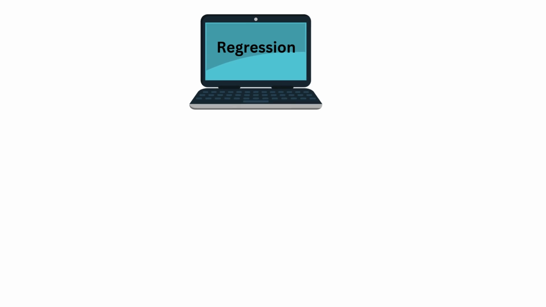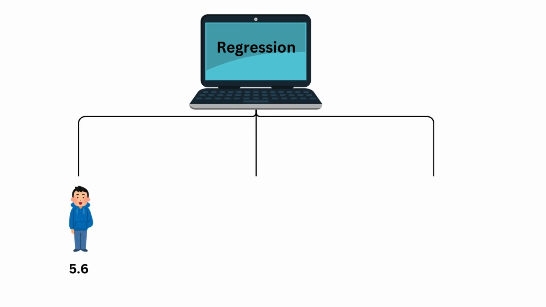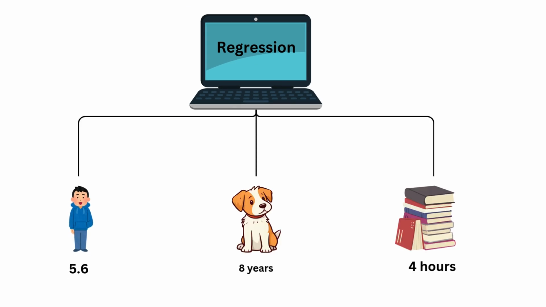It can predict things like how tall you'll be when you grow up, how much your dog will weigh based on its age, how much time it will take to finish your homework based on the number of questions. So regression is like a magic math tool that finds patterns and helps us predict the future.